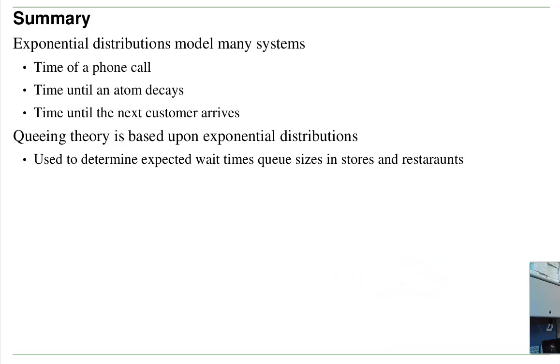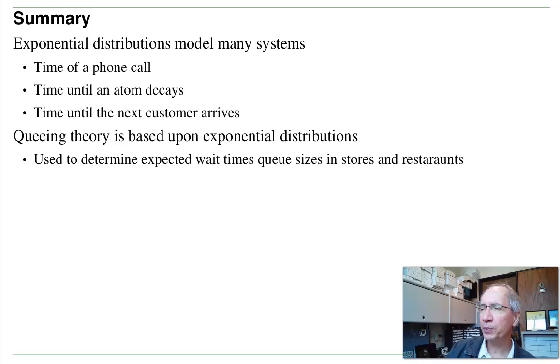So one type of distribution is exponential. It models many different types of systems, like the time of a telephone call, time until an atom decays, time until the next customer arrives at a restaurant, things like that. Exponential distributions lead to queuing theory. That's used to determine the expected wait time and queue size in stores and restaurants, something you study as a business major. It all comes from statistics and exponential distributions. So with that, that is lecture number 15 for ECE 341, Exponential Distributions.